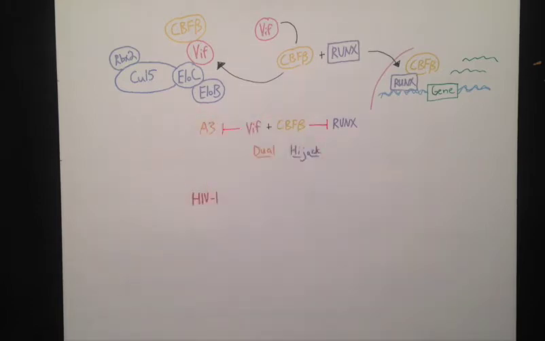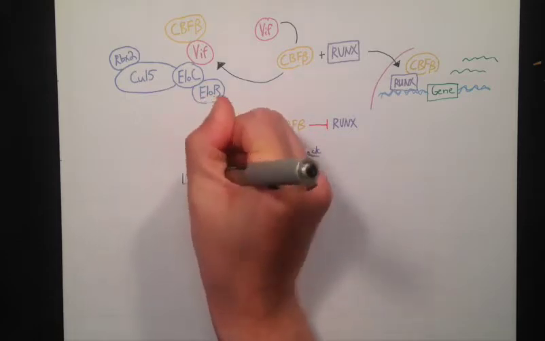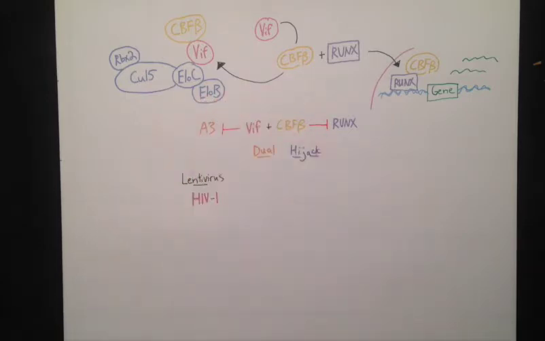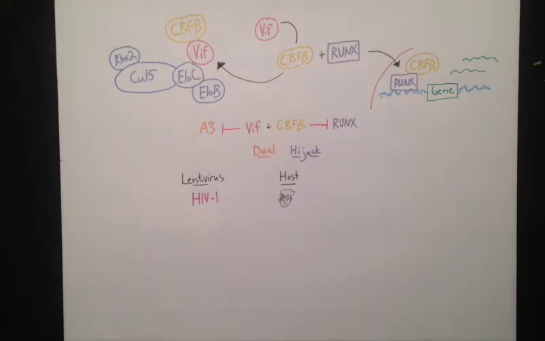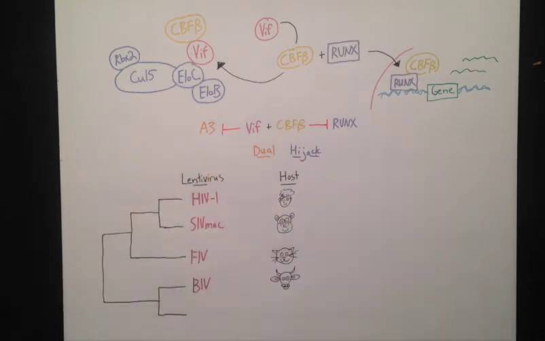HIV-1 is the most well-known and well-studied member of the lentivirus genus, which contains viruses that infect a wide range of mammalian hosts. We selected VIF proteins from 5 different lentiviral clades: the human-infecting HIV-1, the rhesus macaque-infecting SIV-MAC, the cat-infecting FIV, the cow-infecting BIV, and the sheep-infecting MVV.